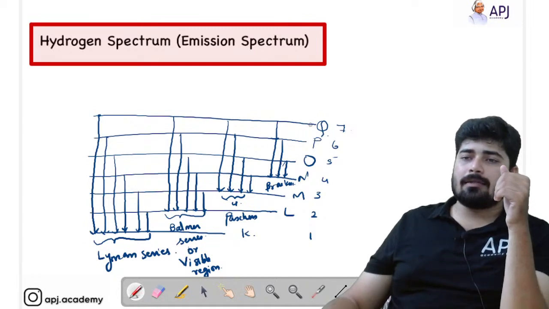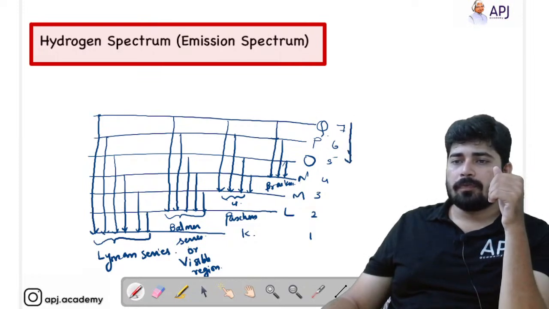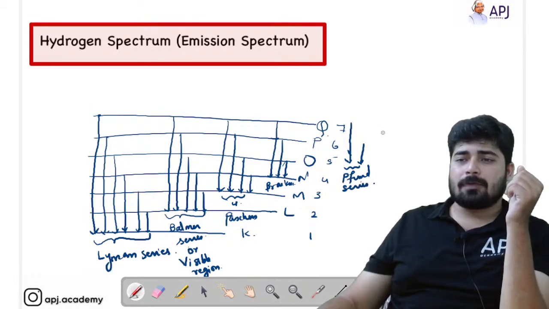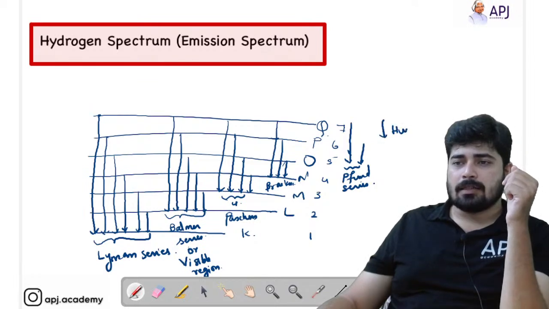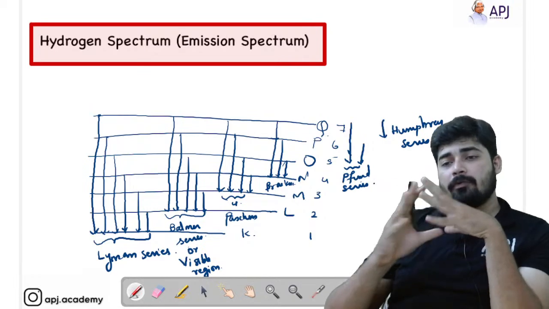Now we can draw one more series, that is from Q to P, or Q to O, 7 to 5 and 6 to 5. And this is called the Pfund series. There is one more, from 7 to 6, which is called the Humphreys series. So these are the different spectral lines or emission lines which we obtain.